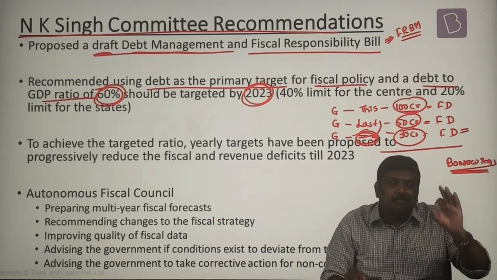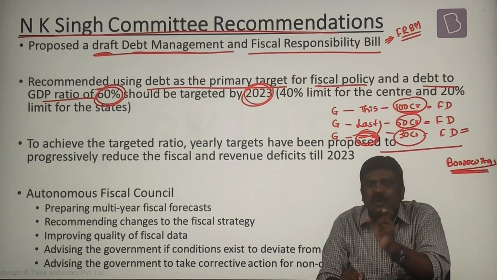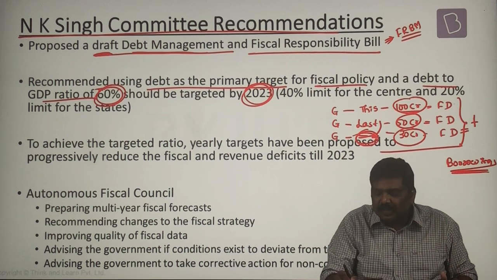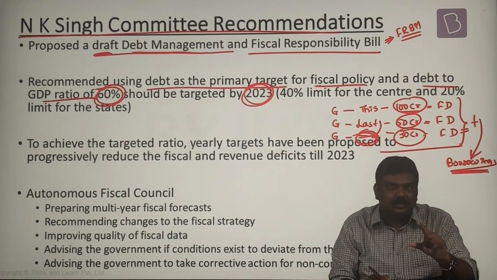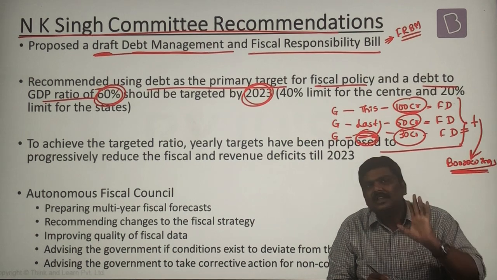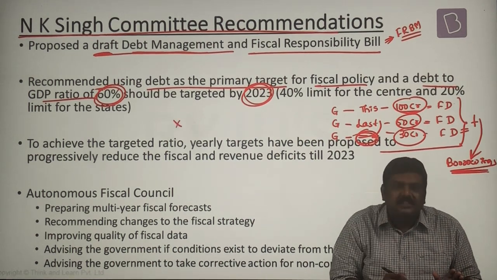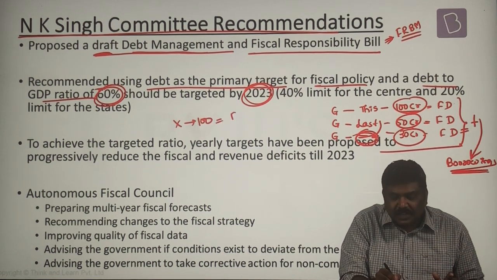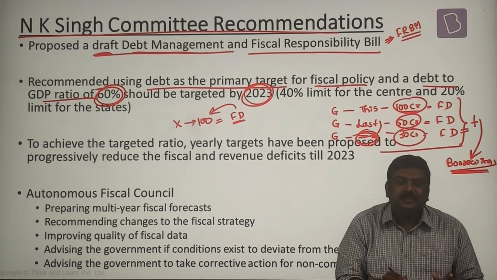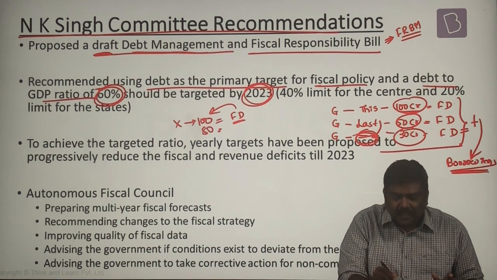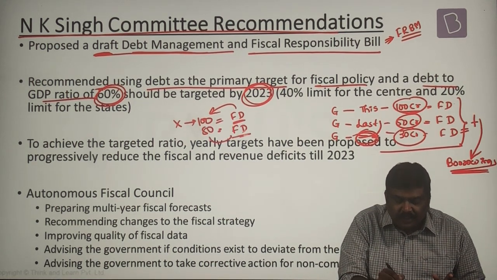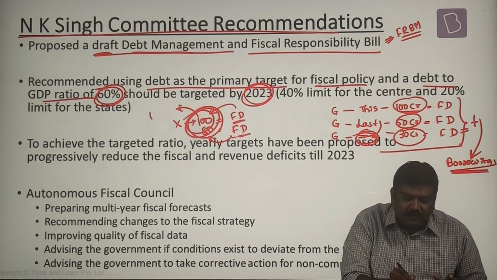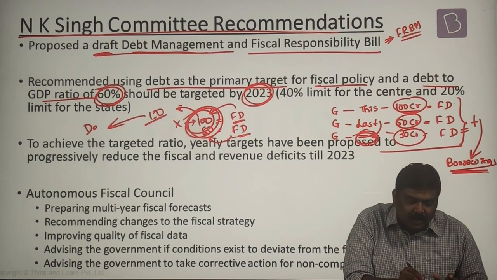Fiscal deficit is borrowings for individual years or respective financial years. The sum total of all the fiscal deficits will give you total borrowings of the government. Have you understood this? I'll give a layman example. There's a person X. If he borrows 100 rupees from the bank, this becomes a fiscal deficit of this year. Let's say he borrows 50 rupees the next year, it becomes the fiscal deficit of next year. What is his total borrowing? 100 rupees plus 50, 150. This is nothing but the total debt.